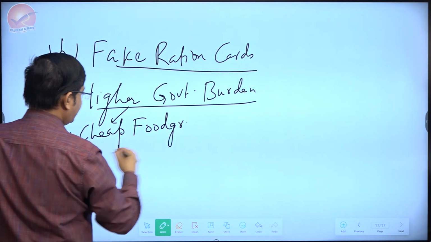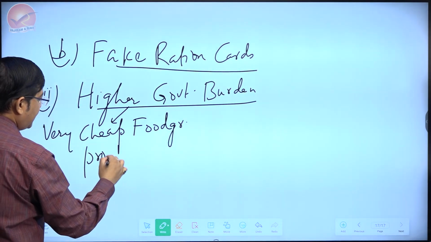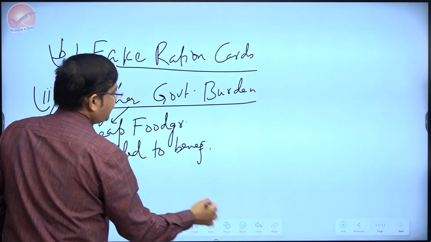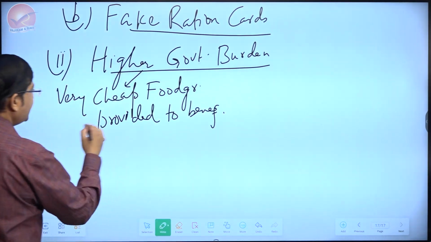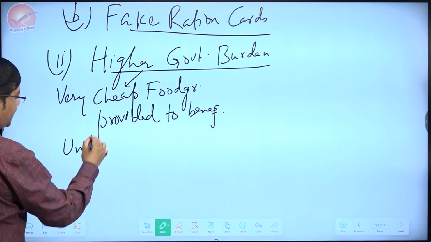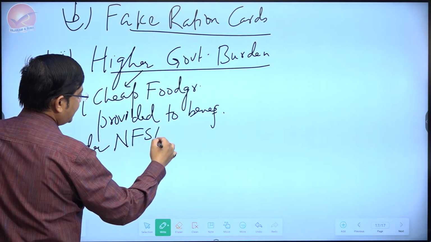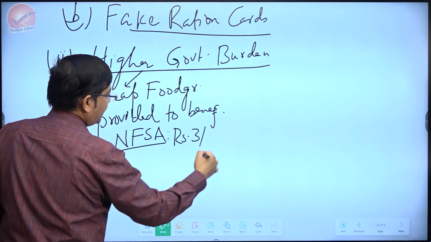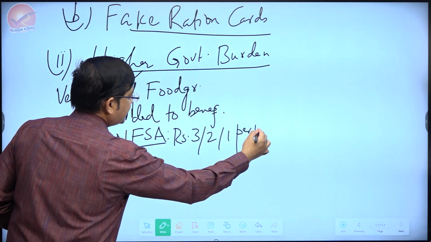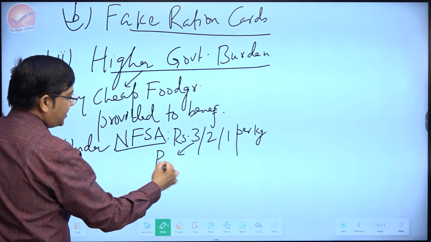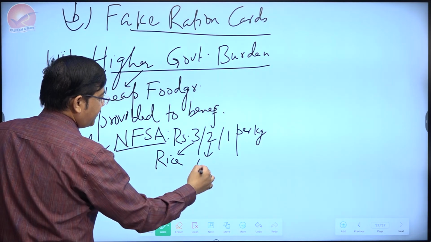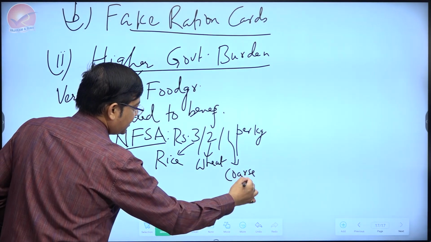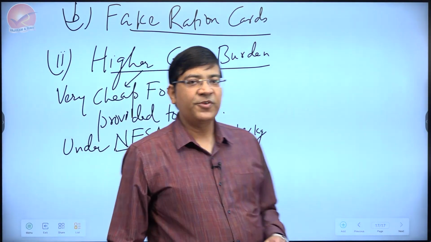So very cheap food grains provided to the beneficiaries. I'm sure while preparing for your prelims, you must have done NFSA. So if you look into the National Food Security Act, the food grain prices are given by a formula called 321 per kg. 3 rupees a kg for rice, 2 rupees a kg for wheat, 1 rupee a kg for coarse grains. Okay, I'm sure most of you would have done it earlier.